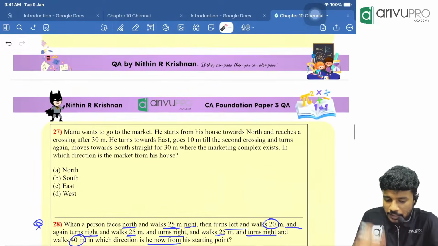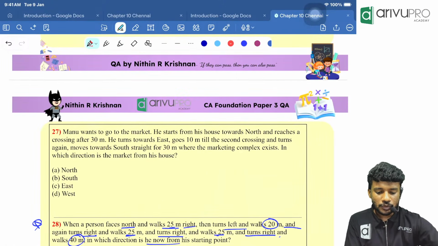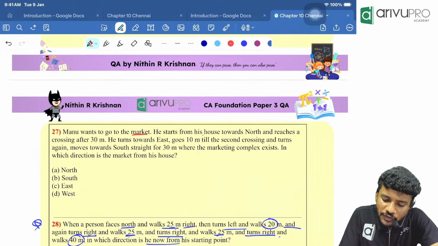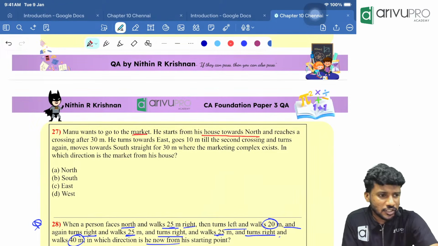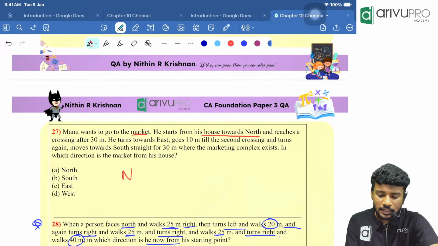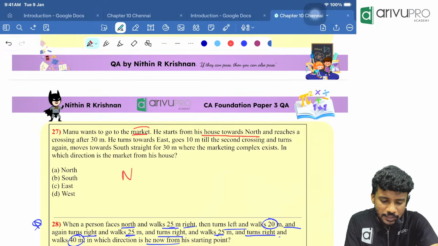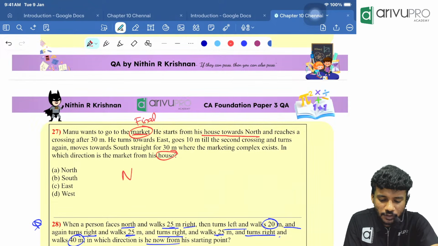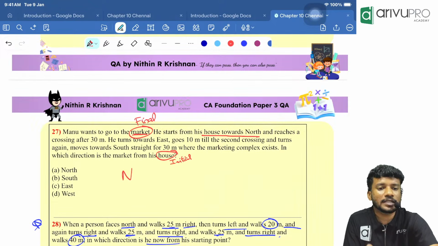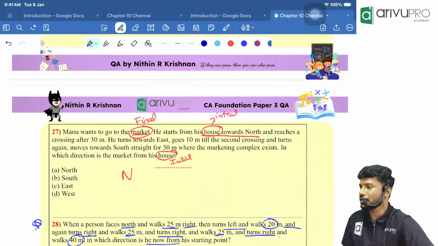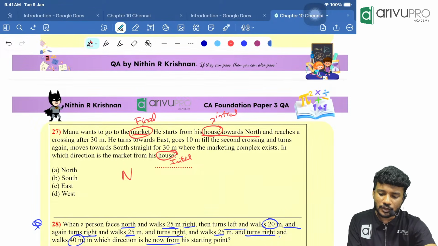Okay. In this question, Manu wants to go to the market. Where does he want to go, people? To the market. He starts from his house towards the north direction. So which is the initial direction, people? North. Then they are asking, in which direction is the market? The market is nothing but the final point, because he is going towards the market. The house will always be the initial point whenever nothing is mentioned, but here it is clearly mentioned that the house is the initial point. Now, he starts from his house towards north. He reaches a crossing after 30 meter.